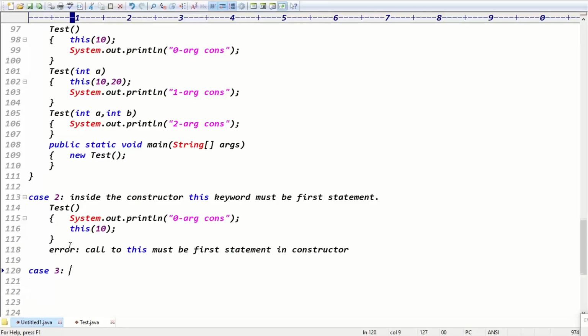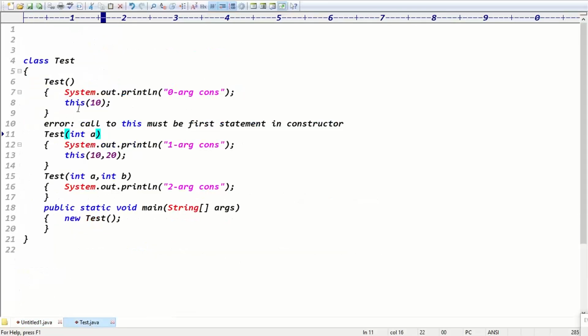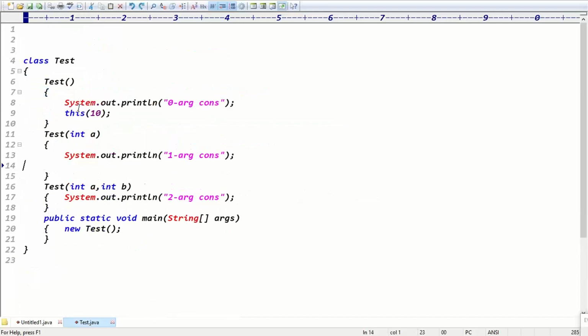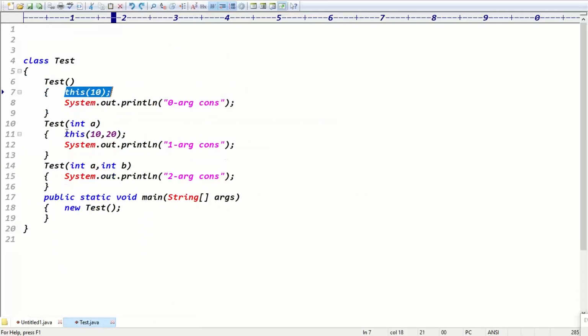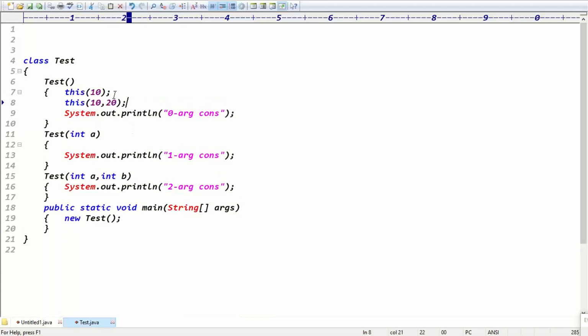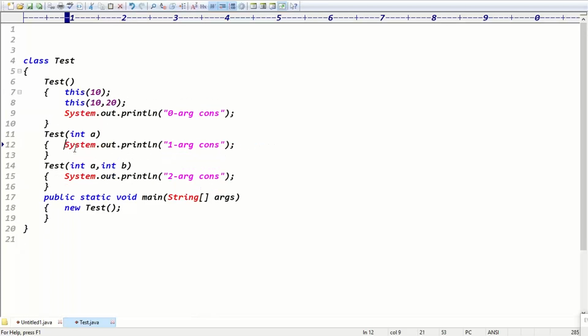So guys, if we take case 3 now, can I use these keywords in the first place itself? Here this keyword is there, and I place another this keyword here. Is it valid or invalid now? Definitely it's invalid, because this keyword must be the first statement.